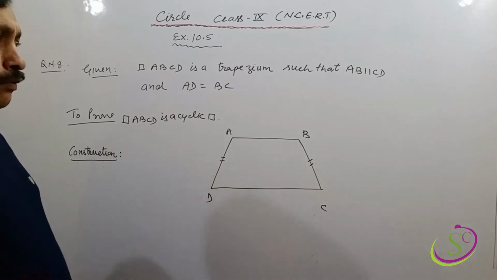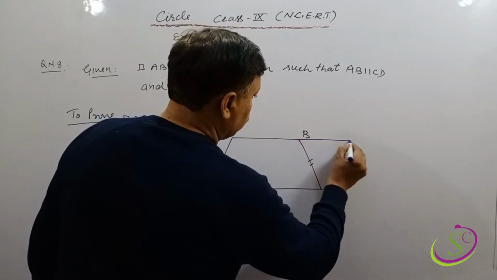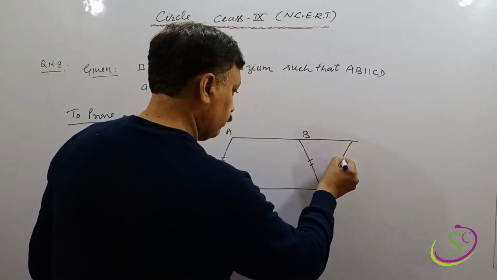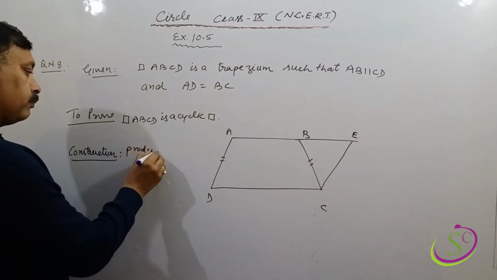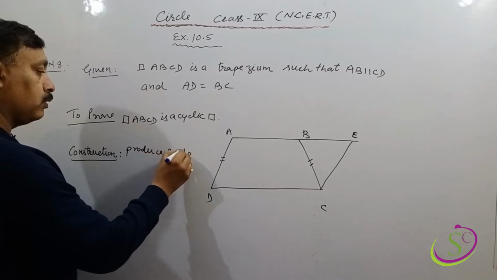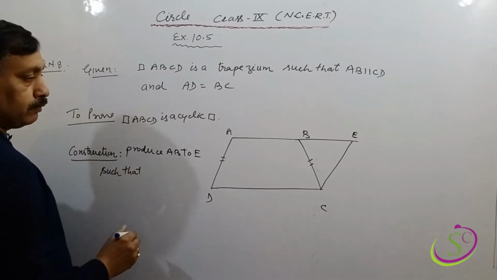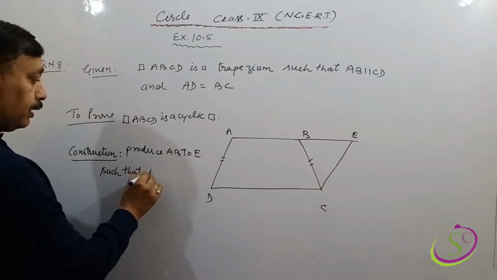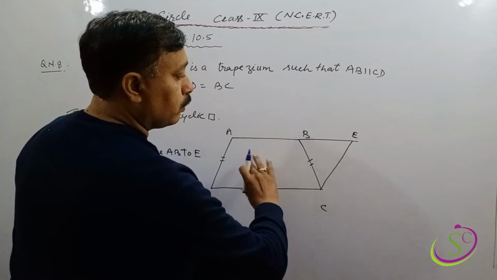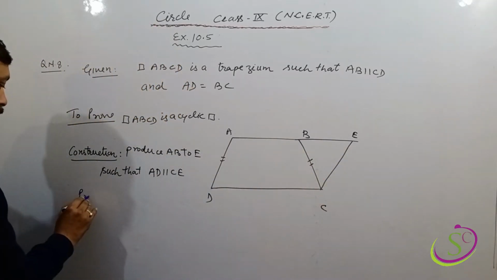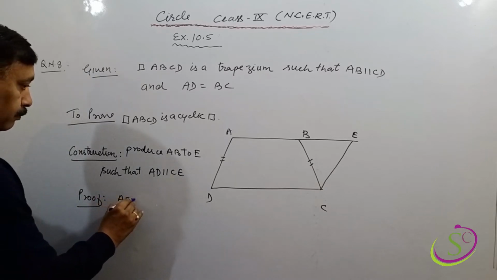To prove this we have to do some construction. The construction is: produce AB to E such that AD is parallel to CE, meaning AD and CE are both parallel. Then AE is parallel to CD.